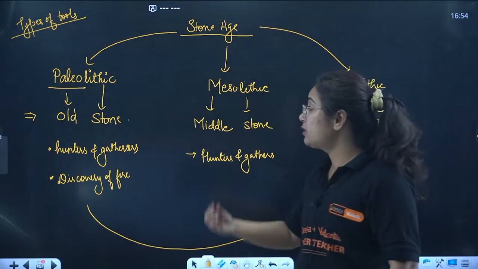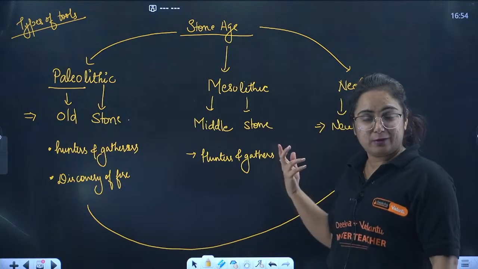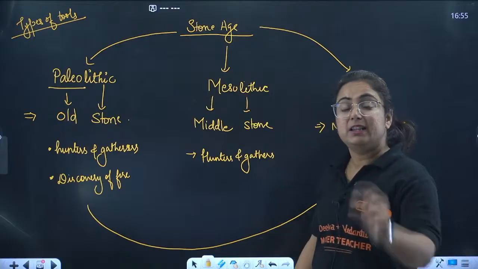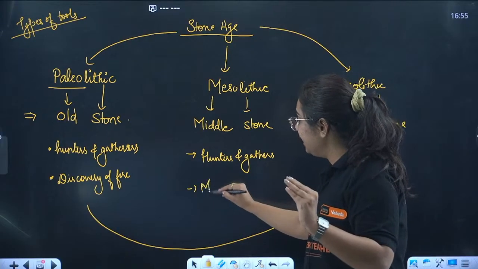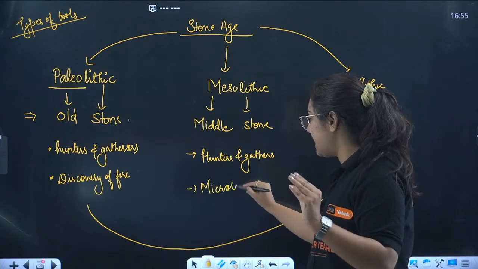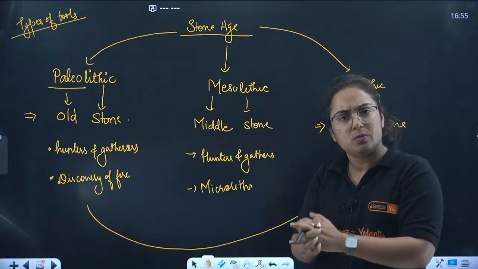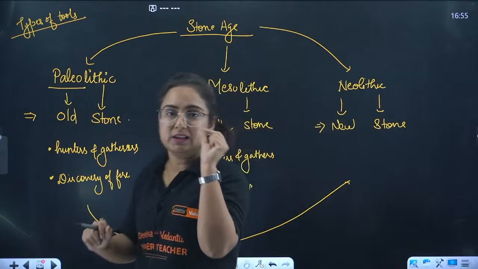They are transitioning from Homo erectus towards Homo sapiens. As they became smart, their tools became small, popularly known as microliths. Micro means small and lith means stone. They were quite sharp and small in nature.